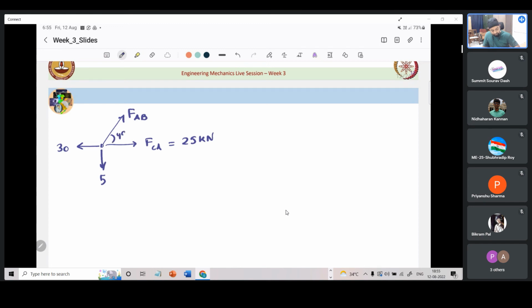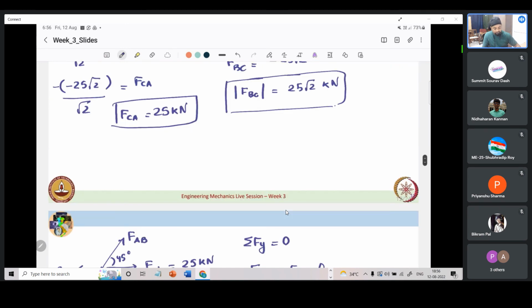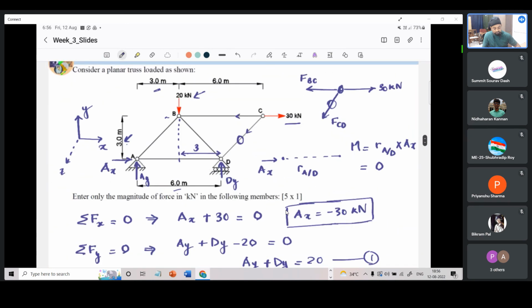This is 45 degrees. Now I can apply again the equilibrium equations. So for simplicity, I directly apply sigma Fy equals 0. I get FAB by root 2, that is FAB sin 45, minus 5 equals 0. So FAB comes out to be 5 root 2. And it is coming out to be positive, which implies that our direction is correct. So we have solved for all the forces that were asked, and we can report the magnitudes accordingly.